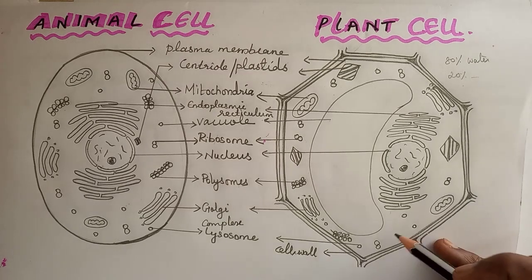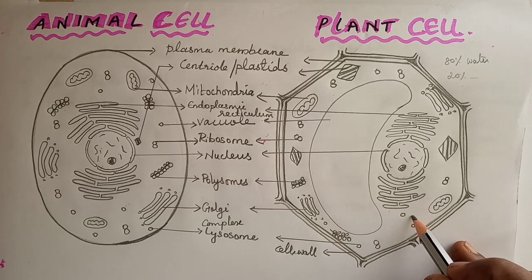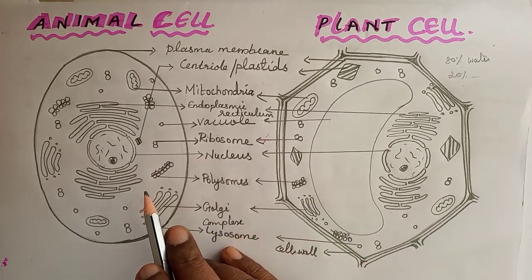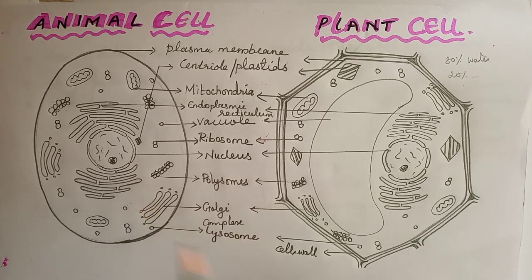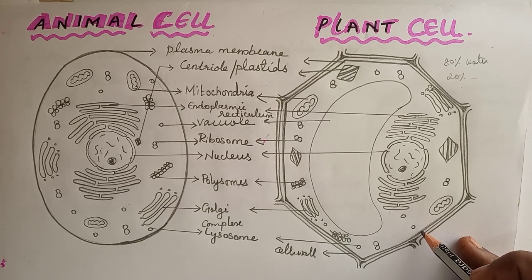Living parts are called cell organelles, and non-living parts are called inclusions. Understood?